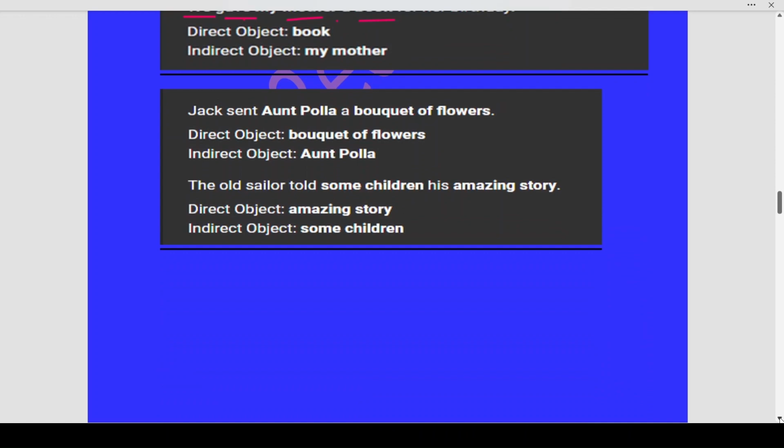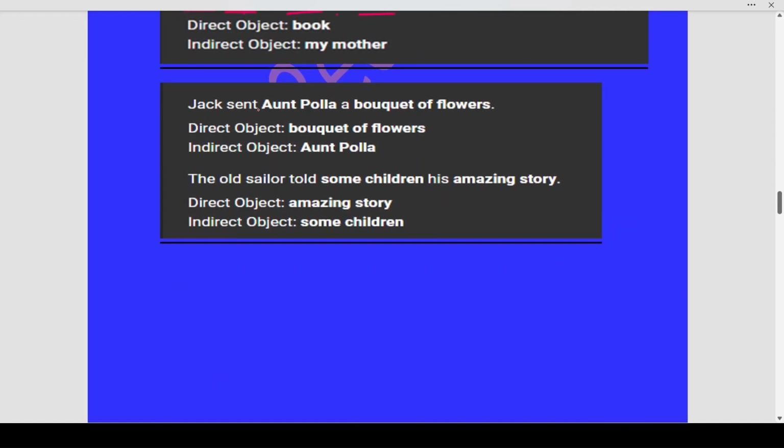Jack sent Aunt Paula a bouquet of flowers. Jack is the subject. He is doing the action of sending. Okay, what did he send? He sent a bouquet of flowers. So this is your thing, and this is your direct object. And to whom did he send it? Aunt Paula. Okay, Aunt Paula becomes your indirect object because the thing is your direct object, the person is your indirect object.